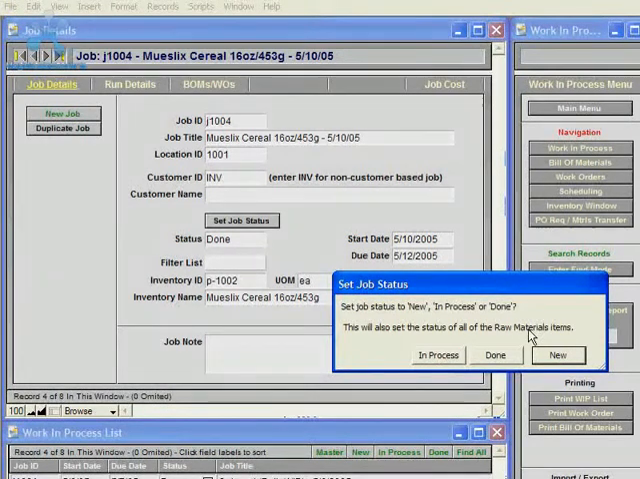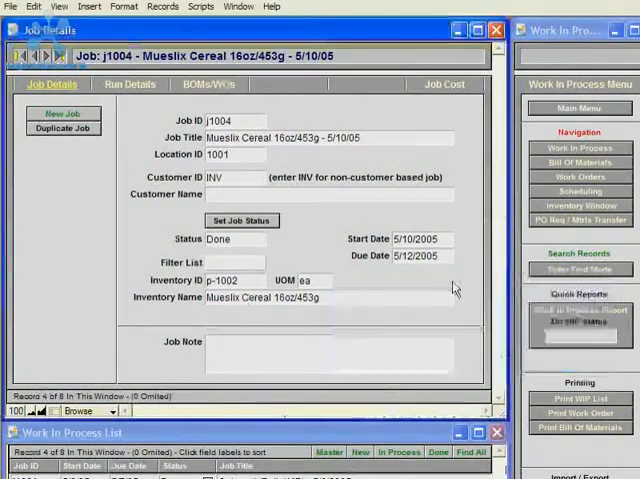And likewise for the raw materials inventory, there are two inventory levels for in process and done. If this job was set to in process instead of done, it would still show the materials being available in the manufacturing plant, whereas when the job is done, it shows that the materials are no longer physically available. So I'll just set the status back to done.